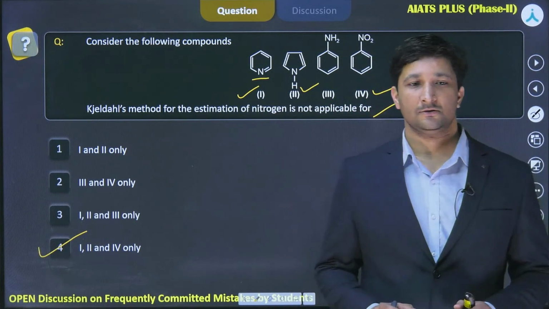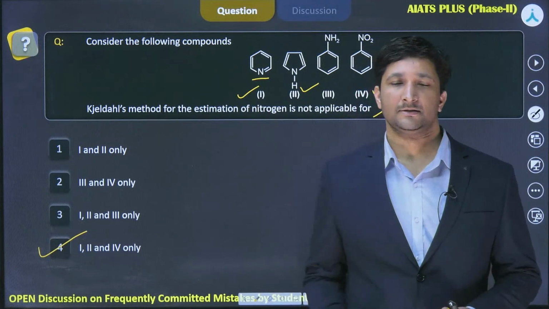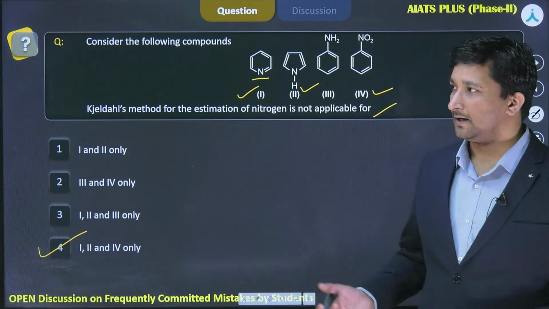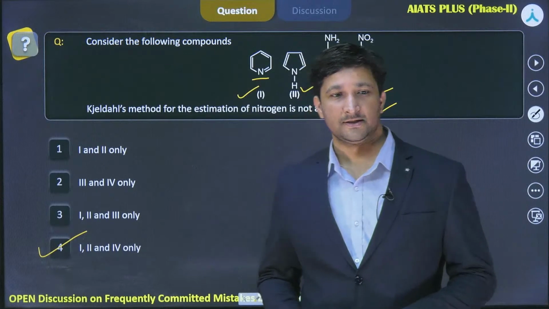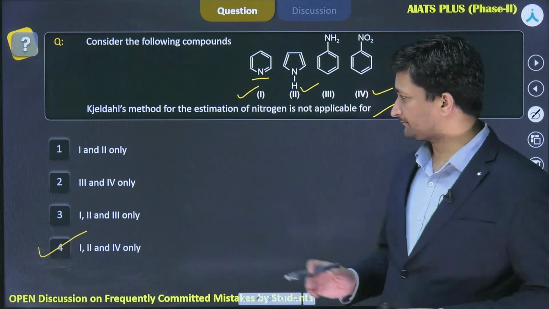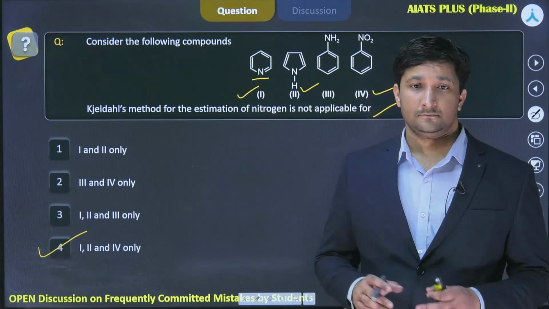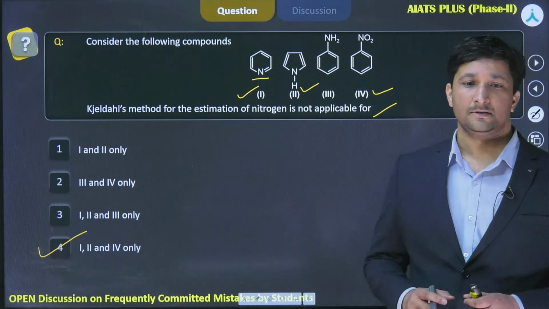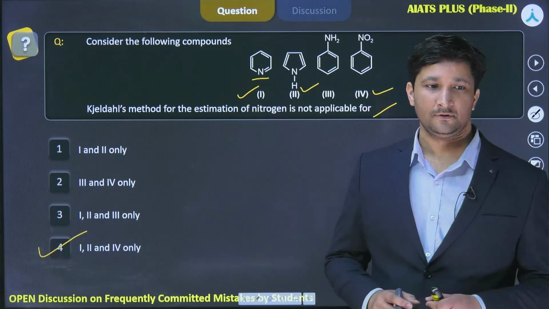Azo compounds also do not react with concentrated sulfuric acid to form ammonium sulfate. And the reason for this is that azo compounds are stable at very low temperature. So therefore, this thing is there.